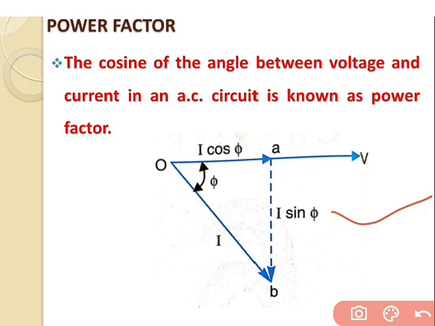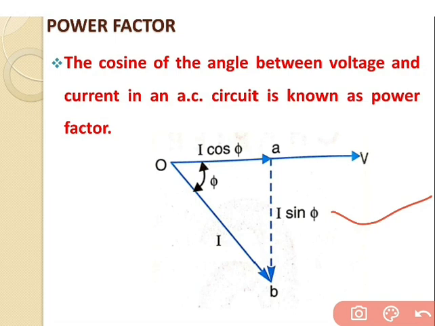The reactive component is a measure of the power factor. If the reactive component is small, the phase angle phi is small, and hence the power factor, that is cos phi, will be high. Therefore, a circuit having a small reactive current, that is I sin phi, will have a high power factor and vice versa.